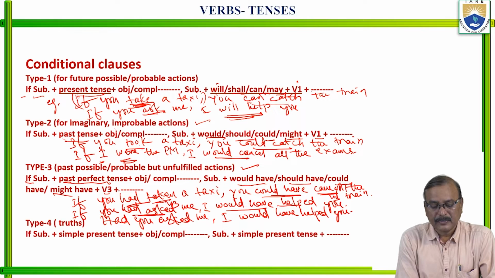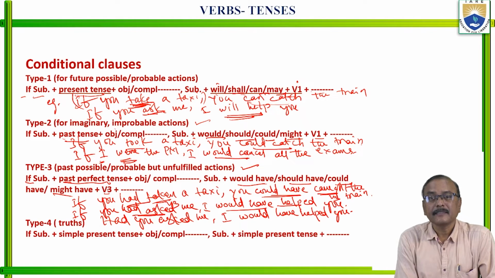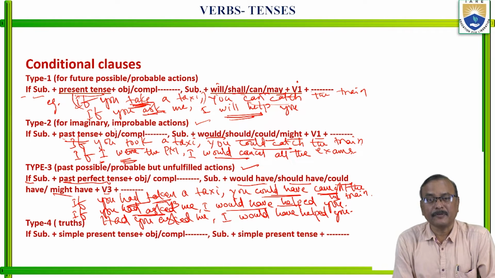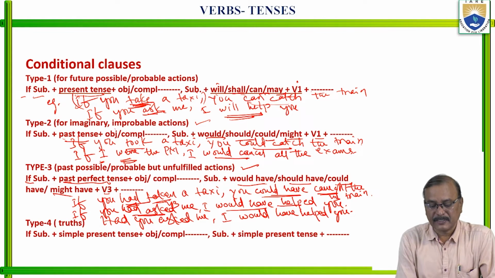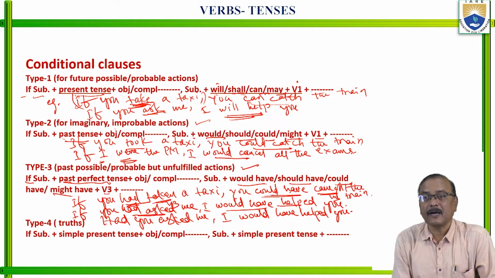This is for past possible or probable actions, but they did not happen, though probability and possibility was there. So what is the verb form here? In the if clause, had plus V3. In the main clause, could have V3 or would have V3 or should have V3 or might have V3.